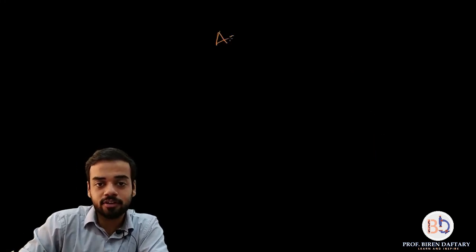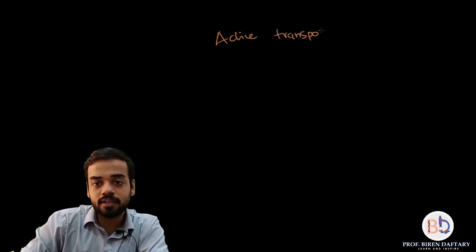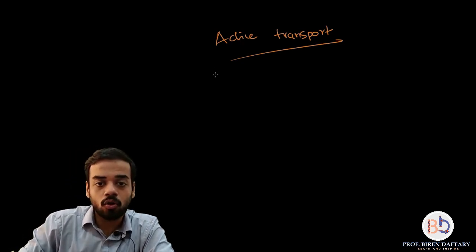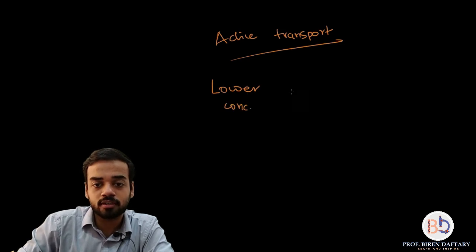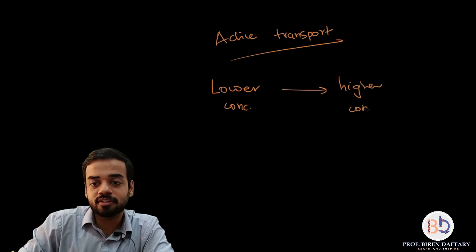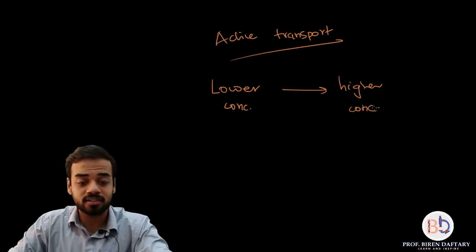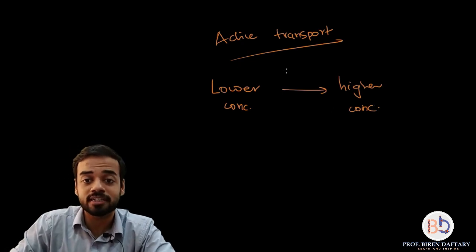So in active transport, what happens is the movement of molecules or material is from lower concentration to higher concentration, okay, and that is why this movement is also called as movement against the concentration gradient. It is not along, it is against.